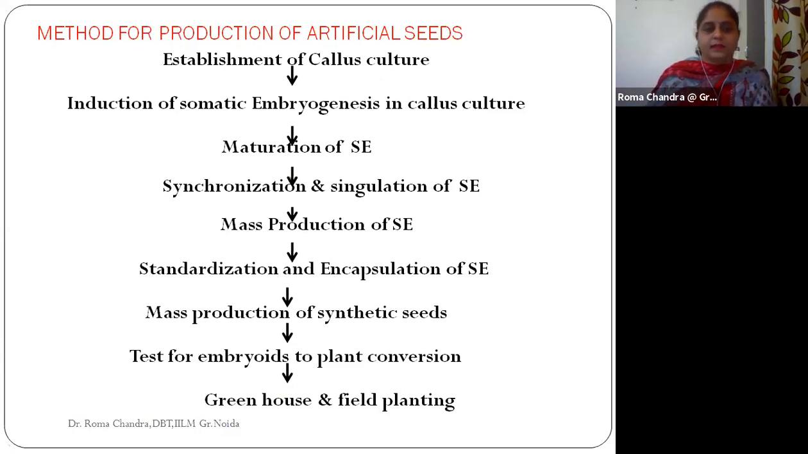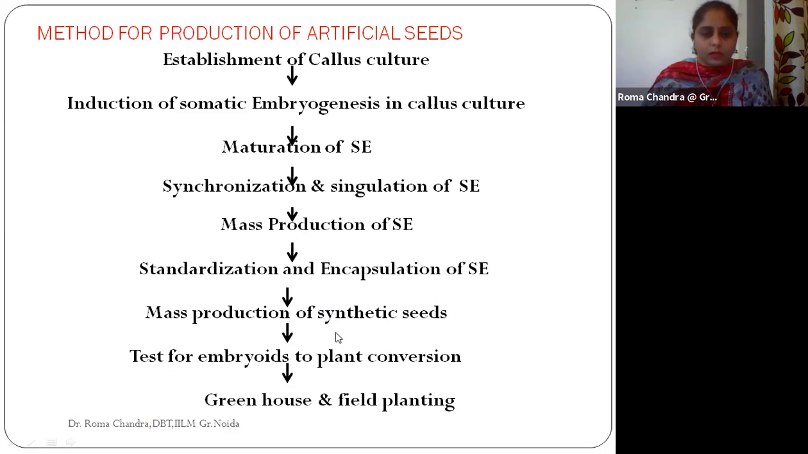And the culture media should be prepared in a manner that, depending on the necessity of the plant, it will have the plant growth regulators. There should be auxin, there should be cytokinin and abscisic acid as well. So depending on the requirement of the seedling, the culture media is being prepared, and the culture media is being improved time and again.